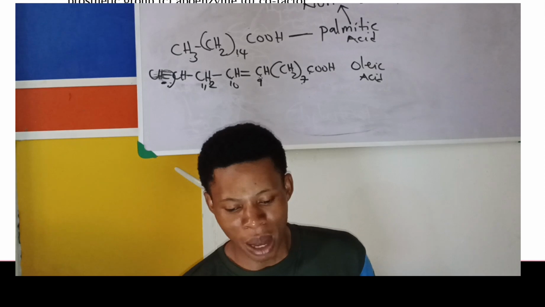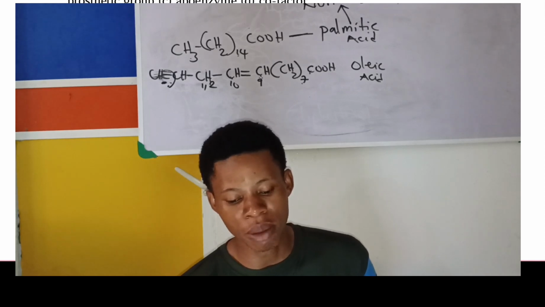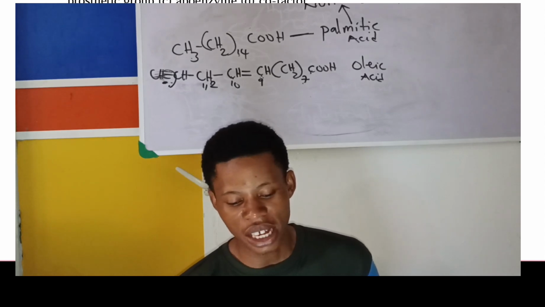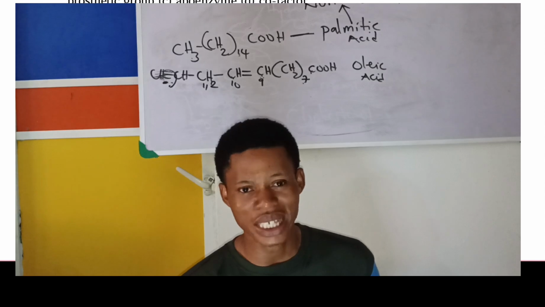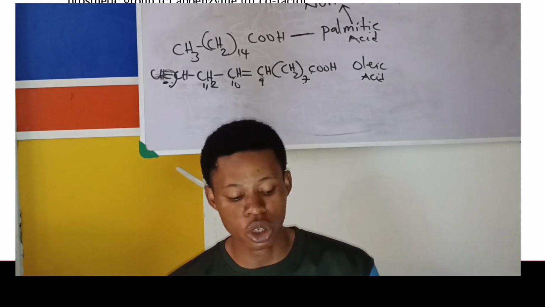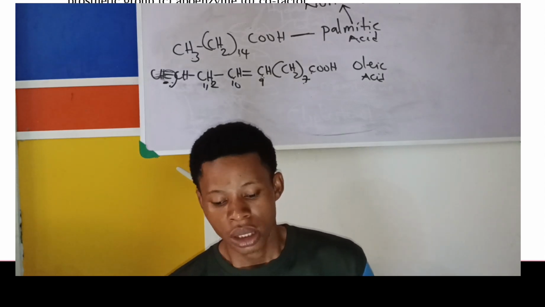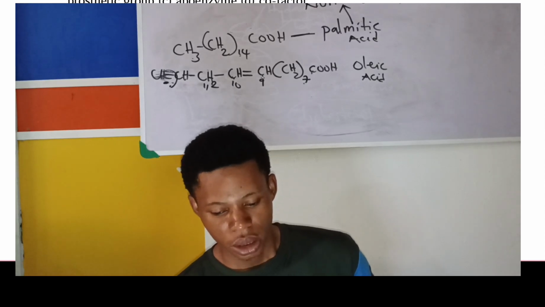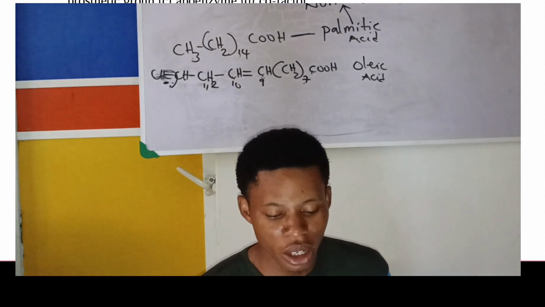B says palmitic and stearic acid. Both of them are non-essential. Our body can synthesize them. Palmitic and arachidic acid, oleic and citric acid, all those ones are non-essential because our body can synthesize them. Now, the answer to that question number 20 is A. The answer is A. All right.